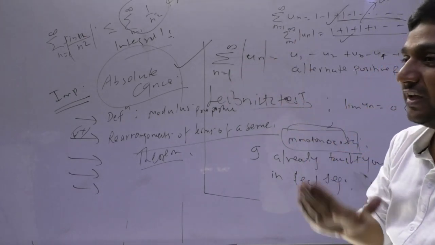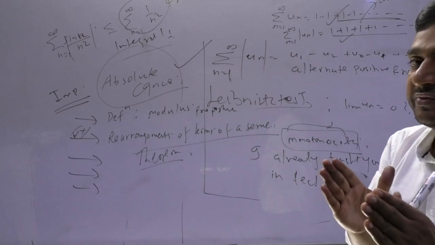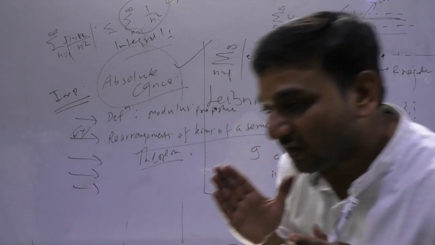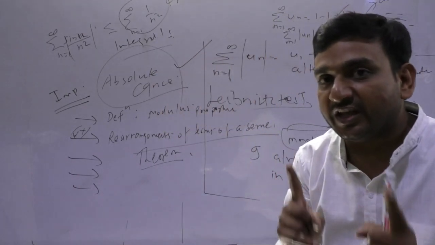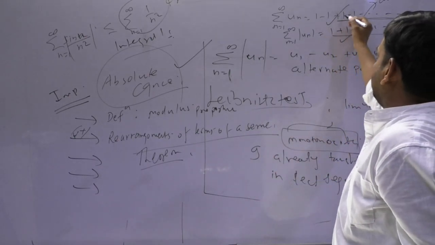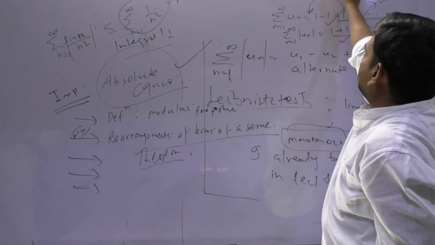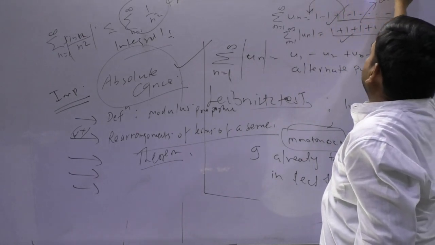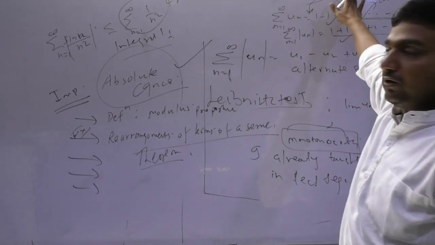What I am trying to say here is that if some series is absolutely convergent, then only rearrangement of terms... suppose we bring this 1 here, first write 1 plus 1 plus, then minus 1 and so on. It may not be visible above, I guess.